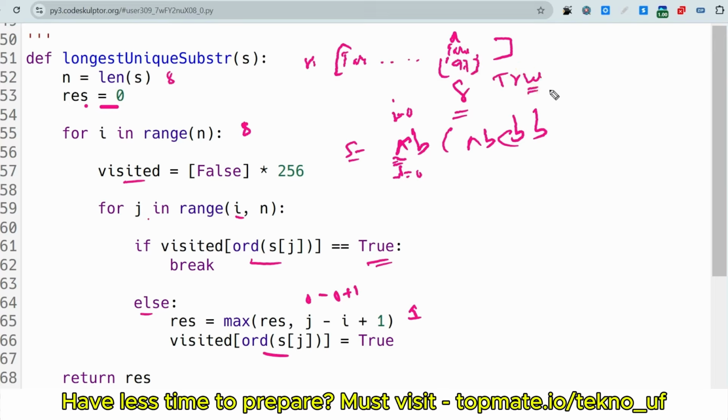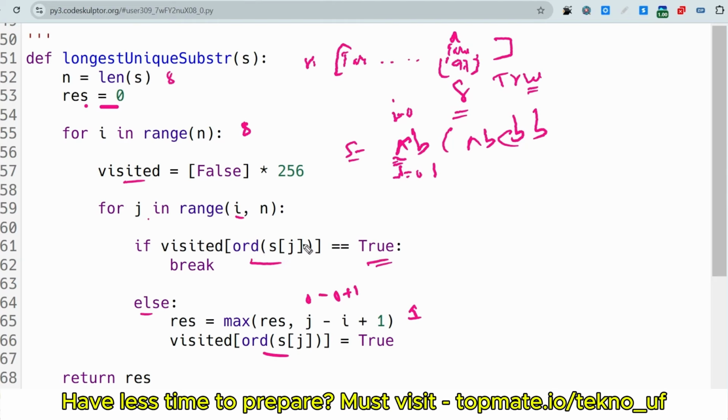Okay, in the next iteration, at first i was 0 and j was 0, and now j becomes 1. When j became 1, it is checking if visited of word of s of 1 is equal to true.